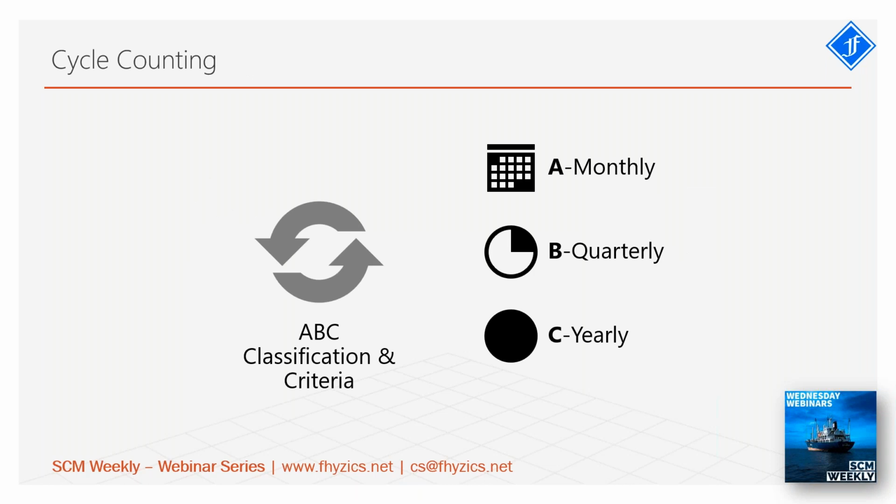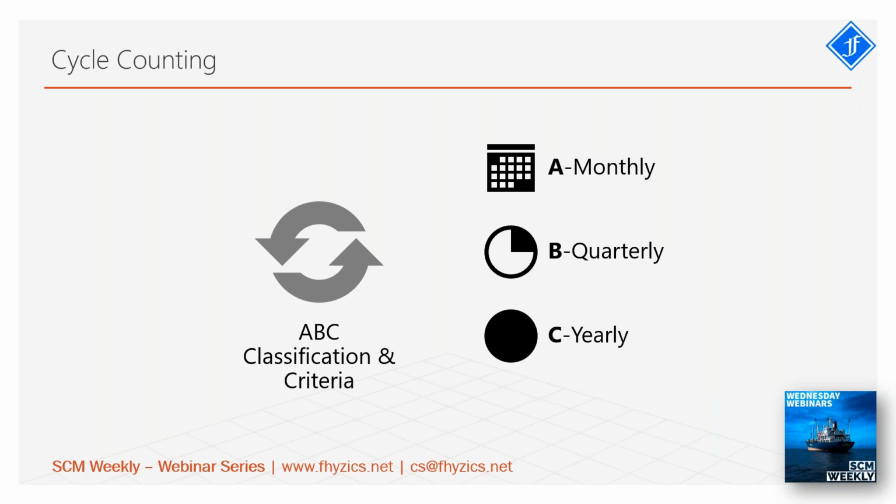Now, cycle counting. Cycle counting is one of the methods of inventory auditing and the most widely used these days. It is based on ABC classification, using a particular criterion. Last week we were discussing ABC classification and the multiple criteria we can use. Here we have three classifications under ABC: A, B, and C. A are the most valuable ones, maybe in terms of annual dollar volume or any other criteria.